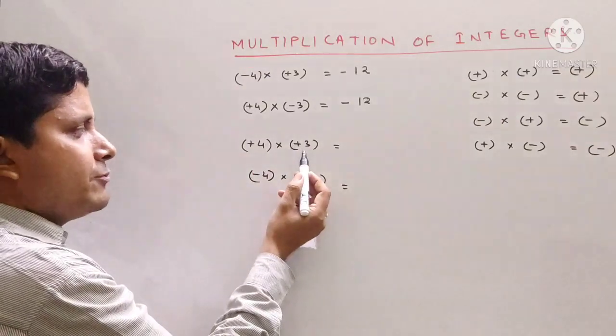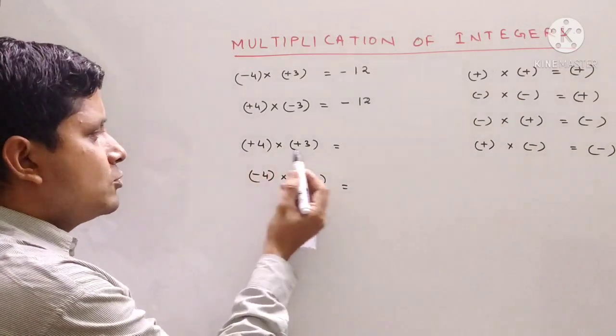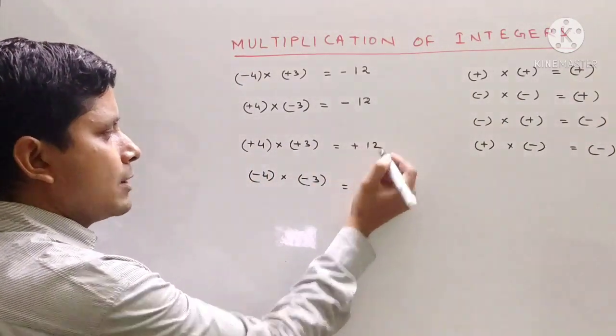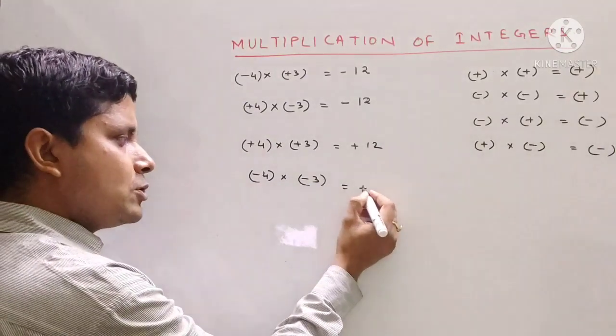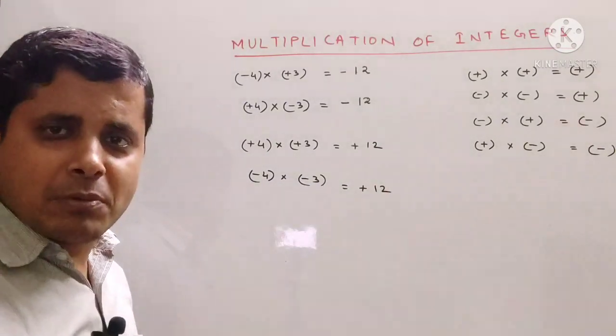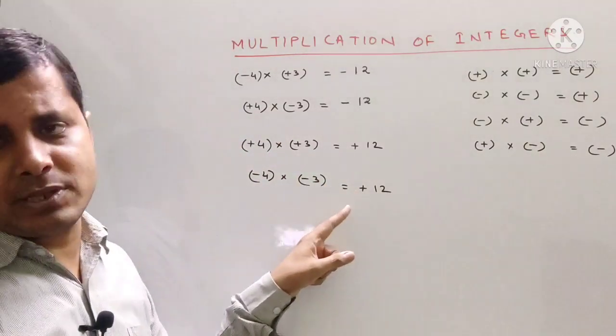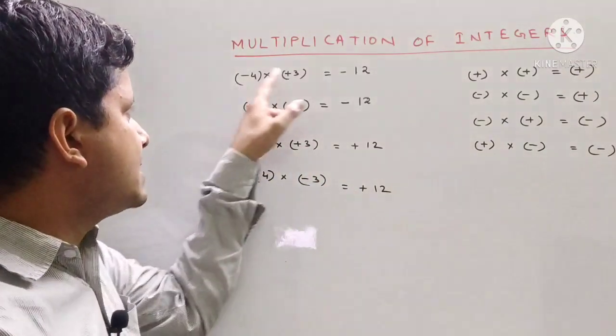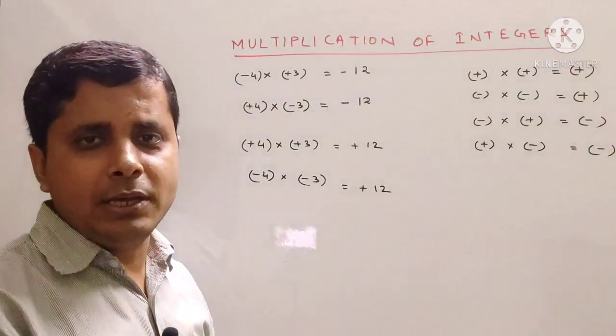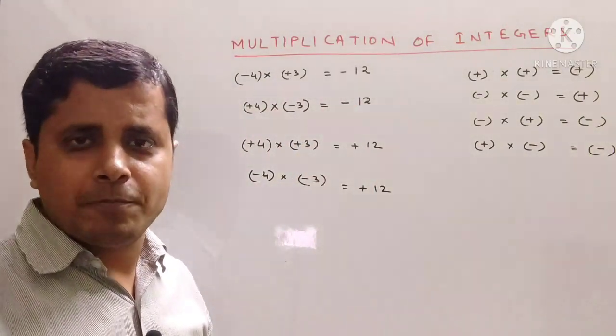Next, plus 4 into plus 3. Plus into plus is plus 12, and minus into minus is also plus 12. So remember, whenever the signs are the same, the answer will always be positive, and if the signs are opposite, then the answer will be negative. Is it clear? Okay.